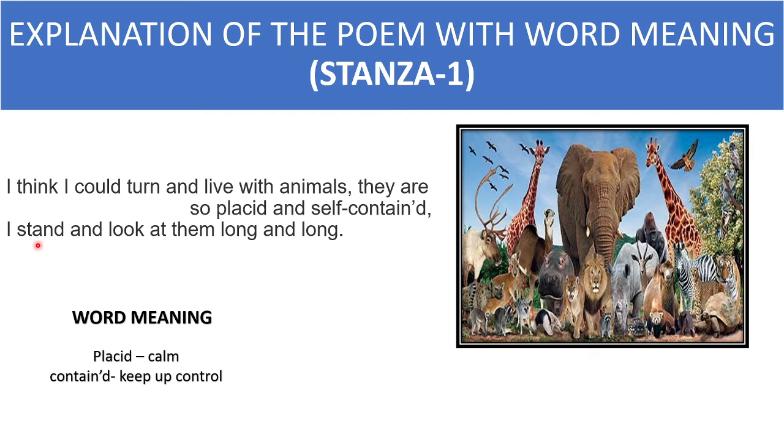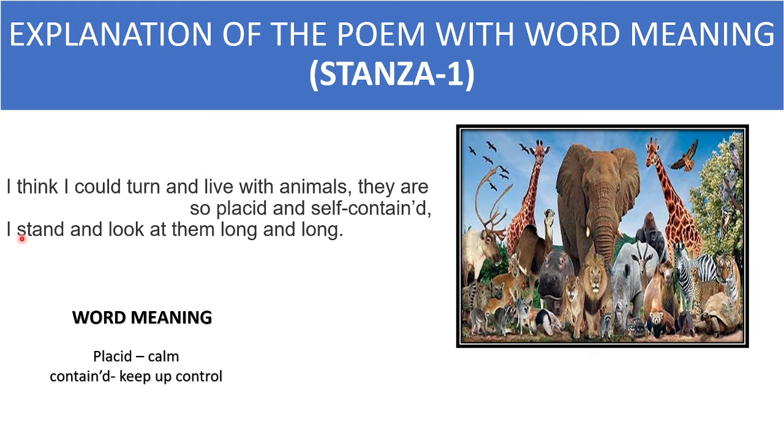Next line. I stand and look at them long and long, as the poet is admiring the animals. He is very much happy with the animals. So he wants to live with the animals.